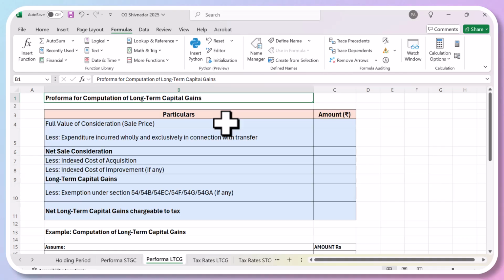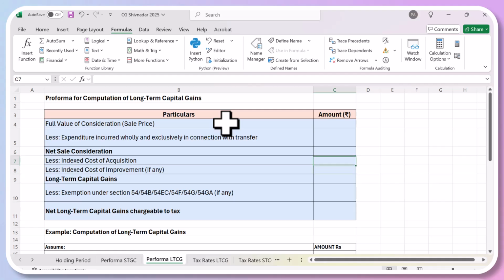Or gold, jewelry, if you are selling it after 3 years, they are called long-term capital gains. So all such kinds will come under this format. First, the format looks the same. Full value consideration, sale price. You have to mention the amount here. Less expenditure incurred in connection with the transfer here. The result will be net, so this minus this will be this. Suppose, we'll talk about the example later on.